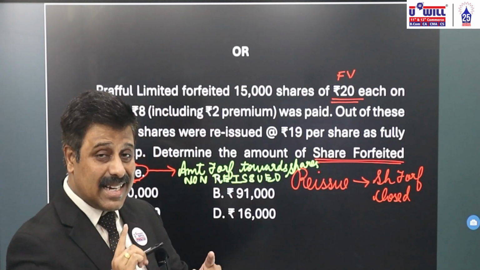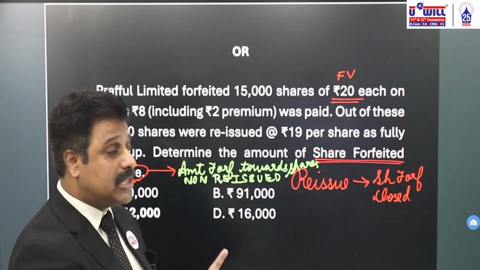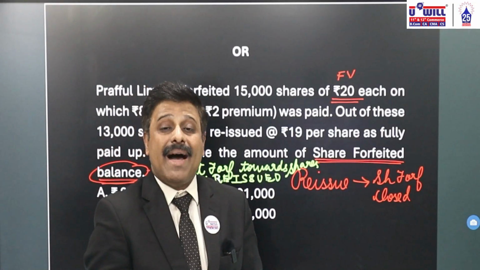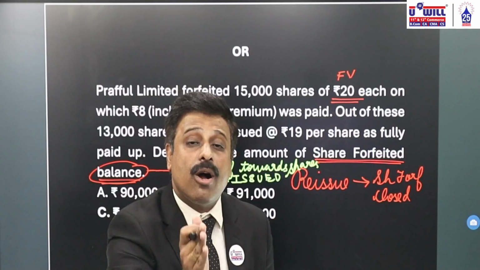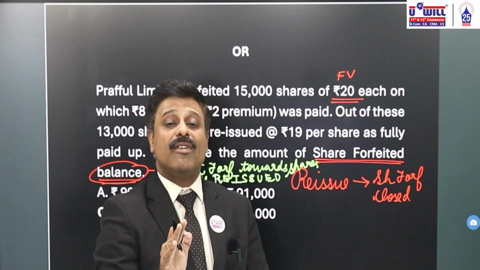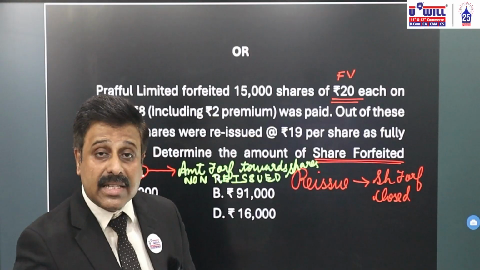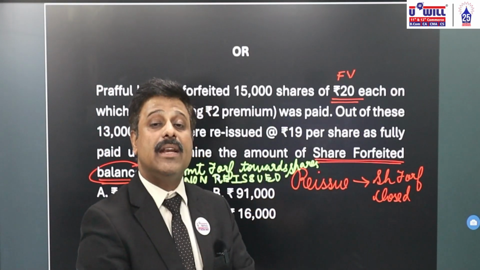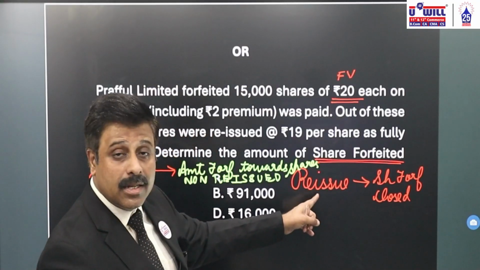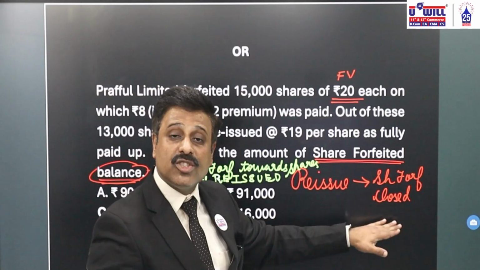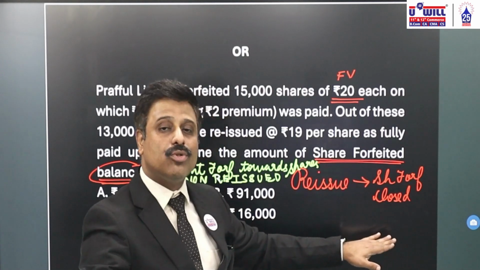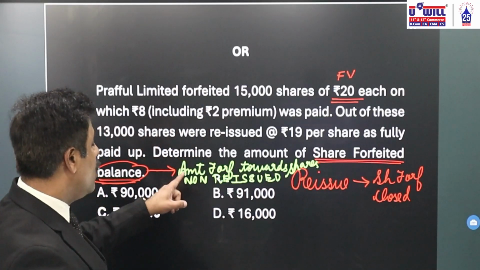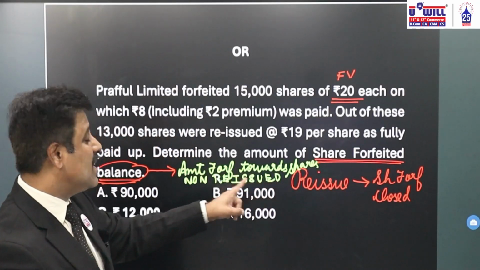Okay, so understand the question properly. Here many people make mistake, many students make mistake. When they say determine the amount of share forfeited balance, they consider the balance is the amount which we transfer to capital reserve. That is wrong. Balance is not the amount what we transfer to capital reserve. What we transfer to capital reserve is the amount of profit on reissued shares. In share forfeiture account, what balance will remain? When you reissue the shares, with that number of shares, the share forfeiture account is going to get closed. That's why the balance goes to capital reserve and the account gets closed. Still in share forfeiture, the balance will remain only with the amount forfeited towards non-reissued shares.